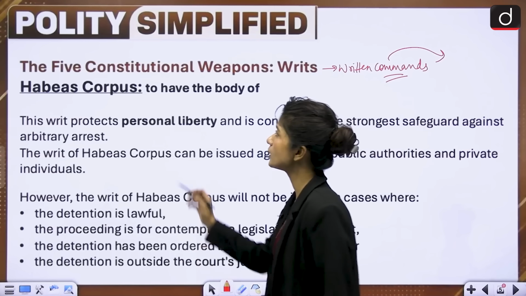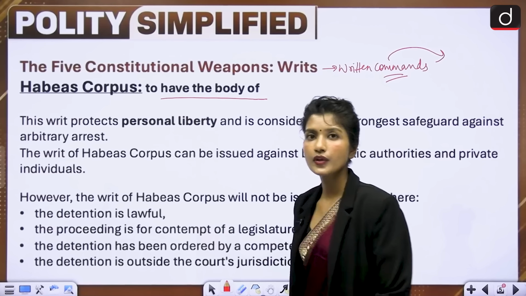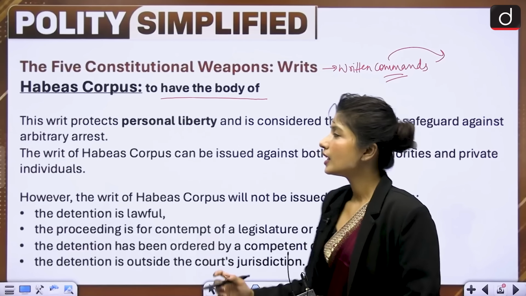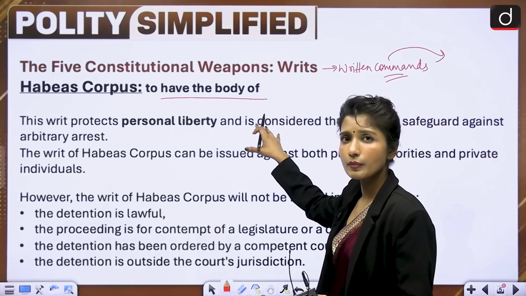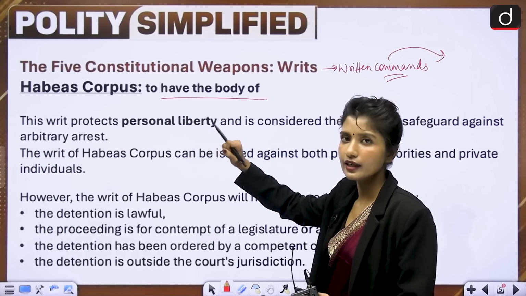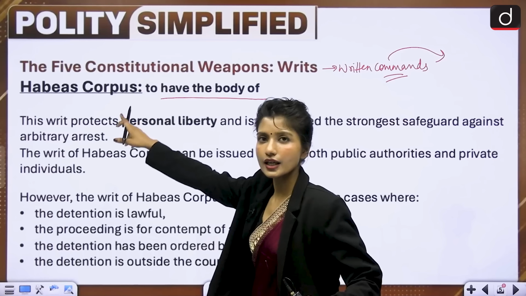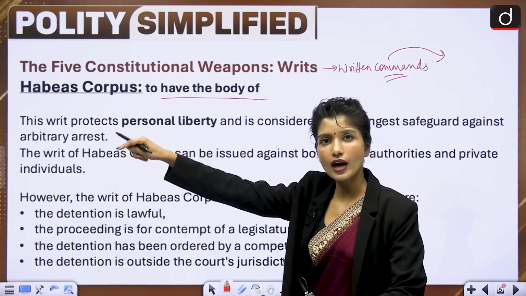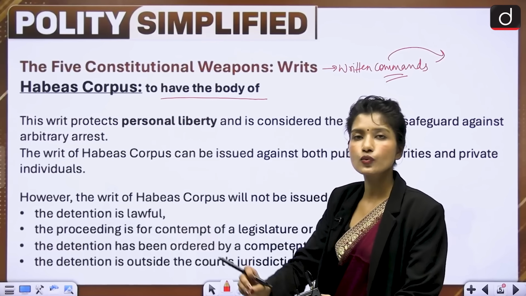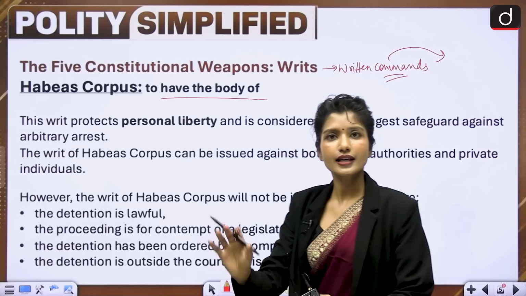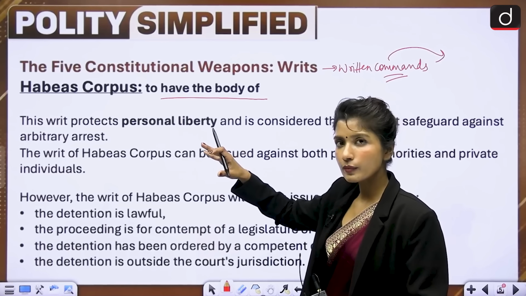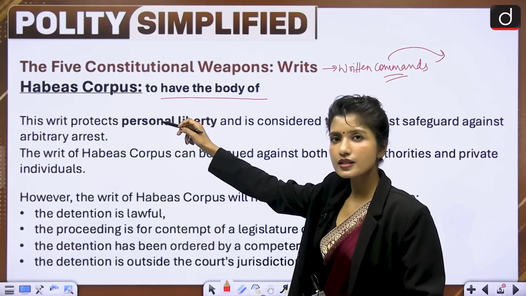Habeas corpus is a Latin term which means to have the body of. What does it mean? In the example that I gave you, where a person had been unlawfully detained, that person or somebody on his behalf can approach the Supreme Court and say that this person has been unlawfully detained. Now the Supreme Court issues this writ and says, bring that person here. To have his body means bring his body here. And if it is found that the arrest was unlawful, then that arrest is quashed. So the person is free now. Because here the Supreme Court is asking to bring his body, habeas corpus is used.